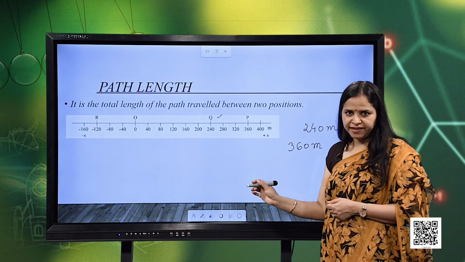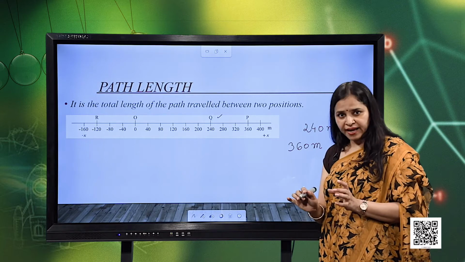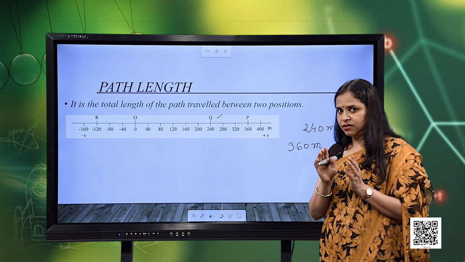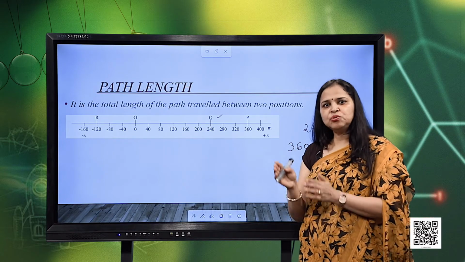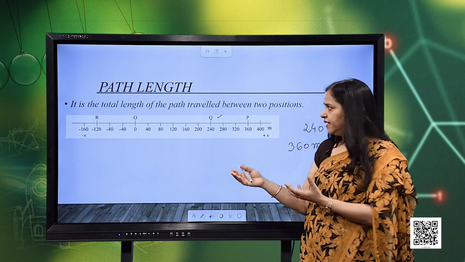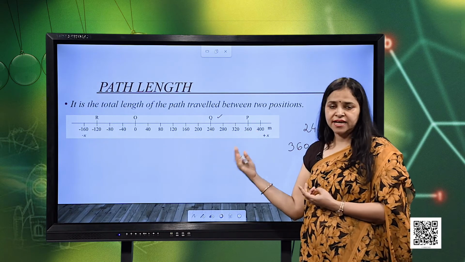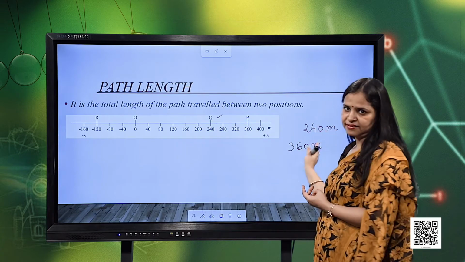There is no plus and minus when we talk about the distance. We just talk about the magnitude. So again, we need to understand this. For the distance, we need to consider just the magnitude, the quantity which has been traveled. We need not consider any sign when we denote the distance, right.